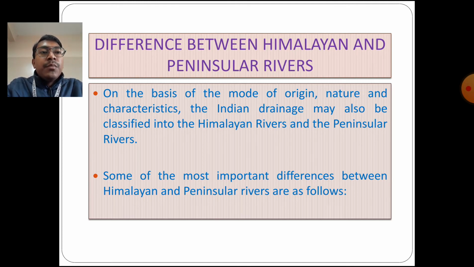On the basis of the mode of origin, nature and characteristics, the Indian drainage may be classified into Himalayan rivers and the peninsular rivers. Some of the important differences between Himalayan and peninsular rivers are as follows.